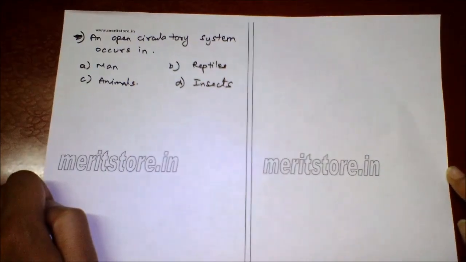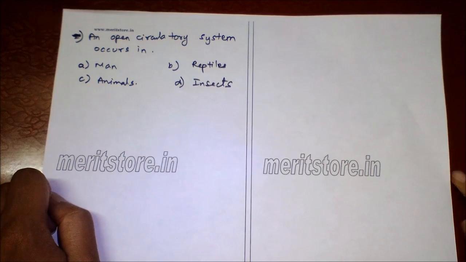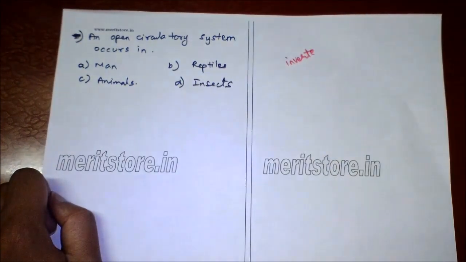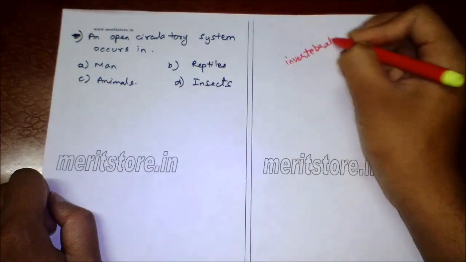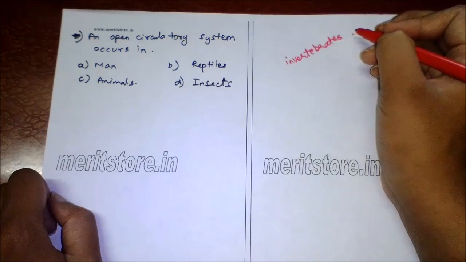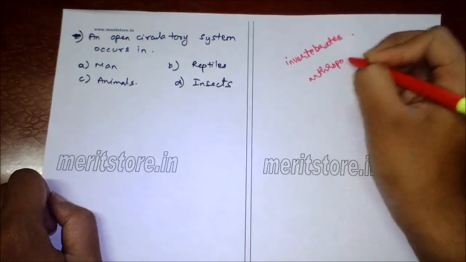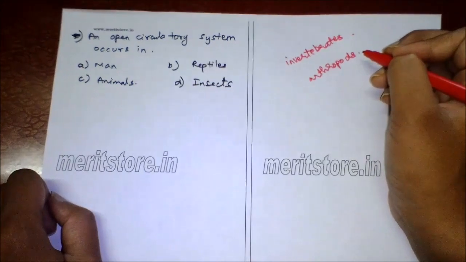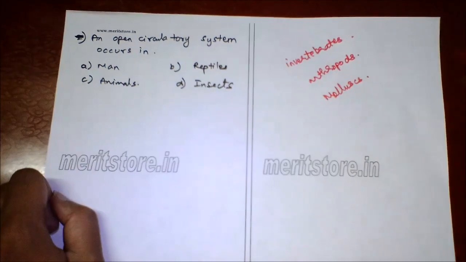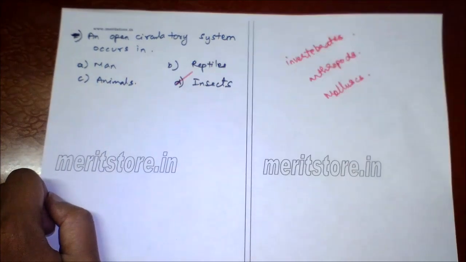An open circulatory system occurs in A. man, B. reptile, C. animal, D. insect. So open circulatory system occurs mostly in invertebrates, animals such as arthropods, that is insects, spider, crab, and mollusks. That is, blood flows in sinus, there are no blood vessels. So option D is the correct answer.